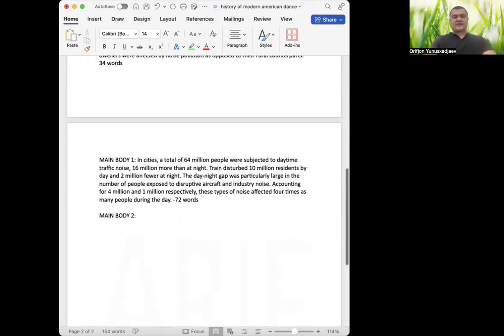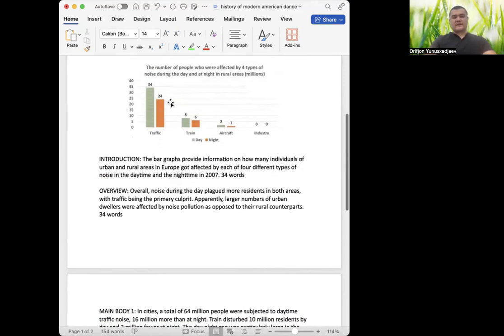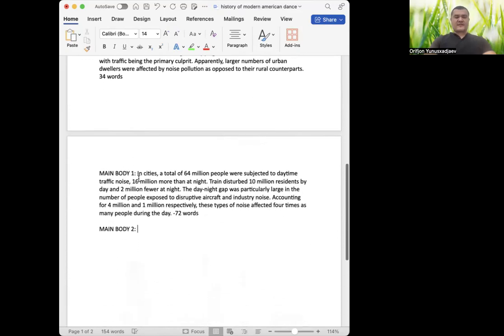In the second main body, I'm going to talk about this one here. 34 versus 24. The question is, how am I going to start it? I don't want to repeat the structure here. It's in cities. I don't want to simply say in rural areas. Maybe I will use other expressions. So among, right? Rural residents, dwellers. Maybe we use the word inhabitants. The word inhabitant is good for writing, not for speaking. So let's add some connecting device. On the other hand, okay?